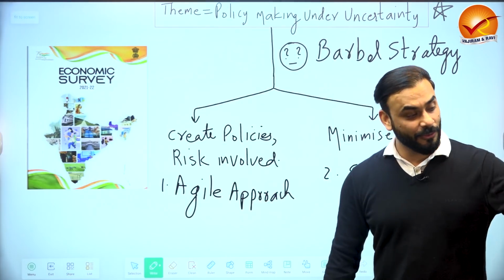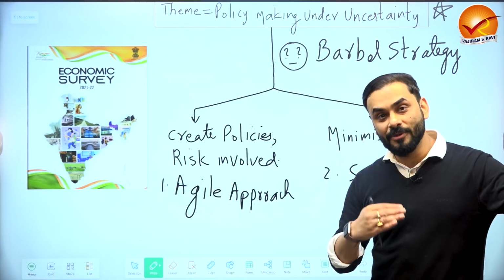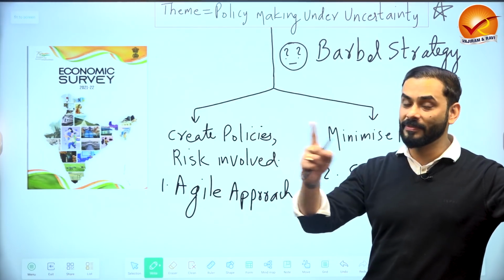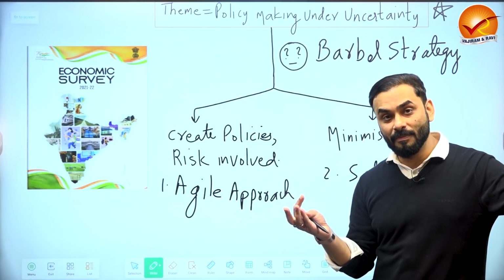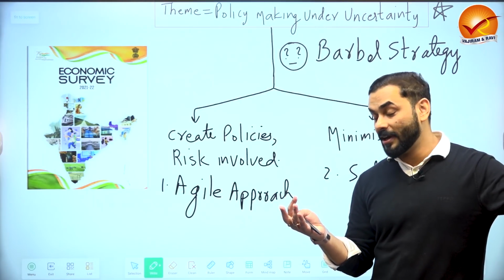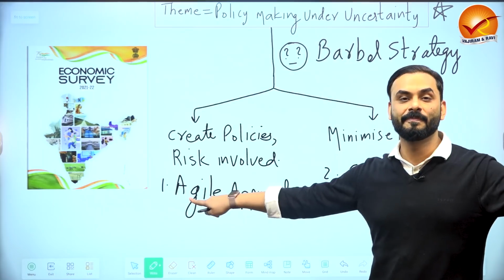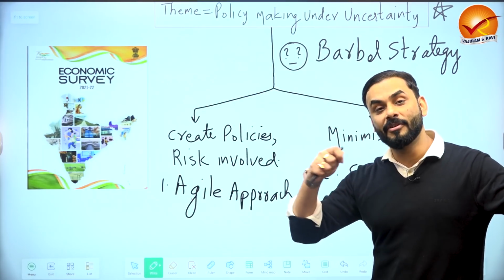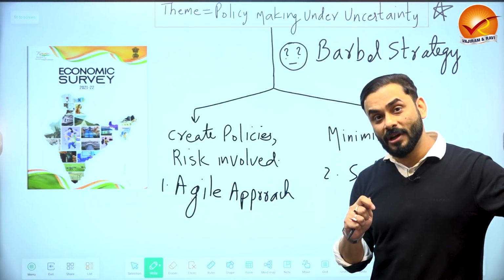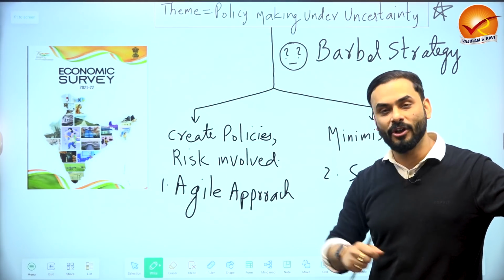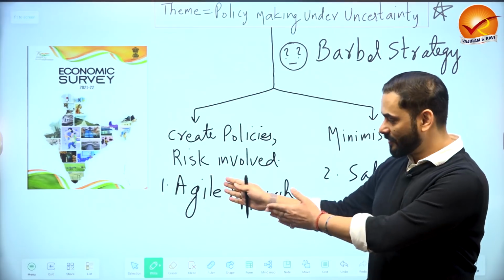So what will an economy do in case of Agile Approach? In case of Agile Approach, our policy makers, economists and government of India would collect information from the economy. What kind of information? Information related to inflation, employment, unemployment, GST collection, information related to industrial production. All this macroeconomic data is collected in Agile Approach. Based on the data collected, the government of India will frame policies. When a policy is launched, the government of India would like to know the reaction of the economy to the policies. Based on the reaction, the policies are readjusted. This is your Agile Approach.